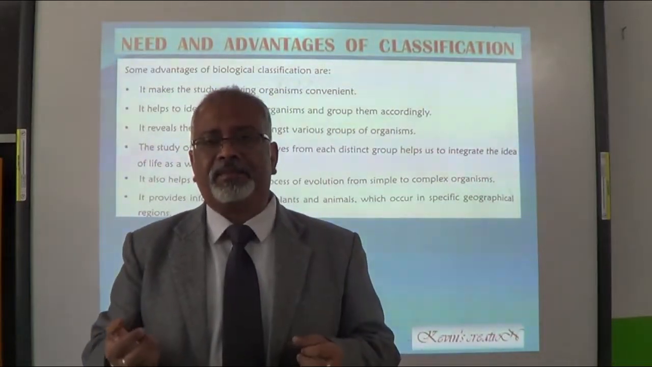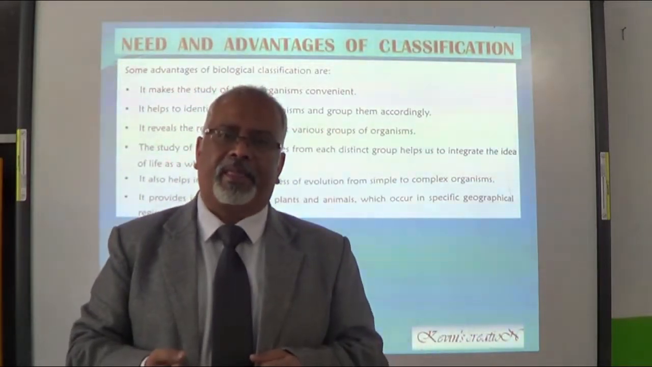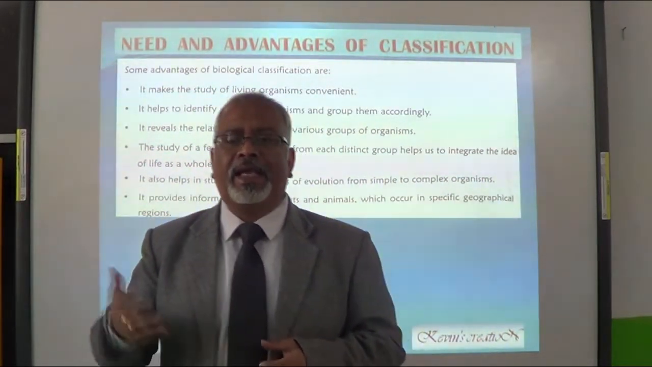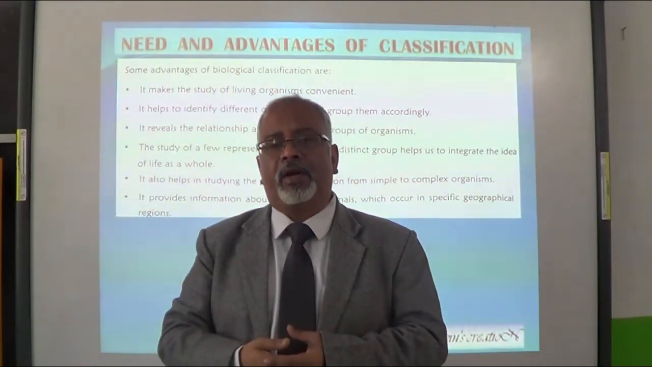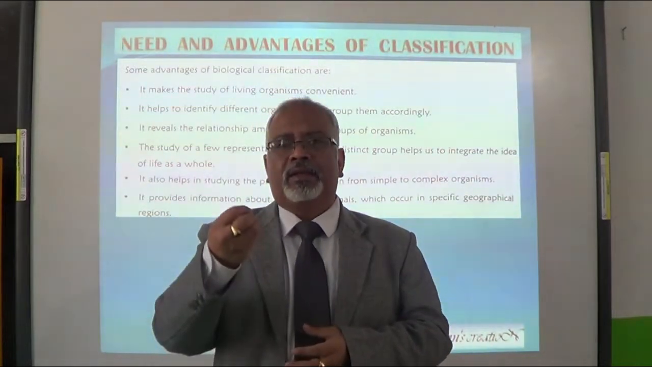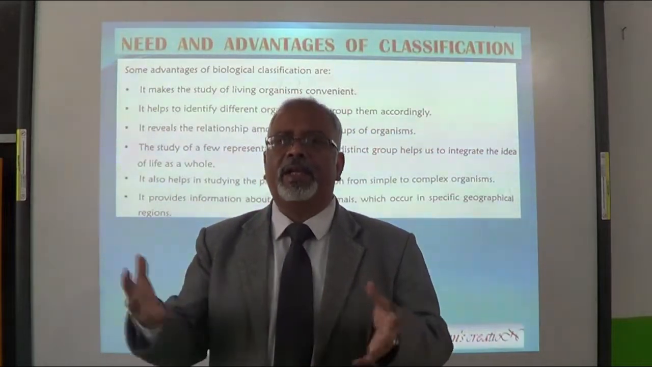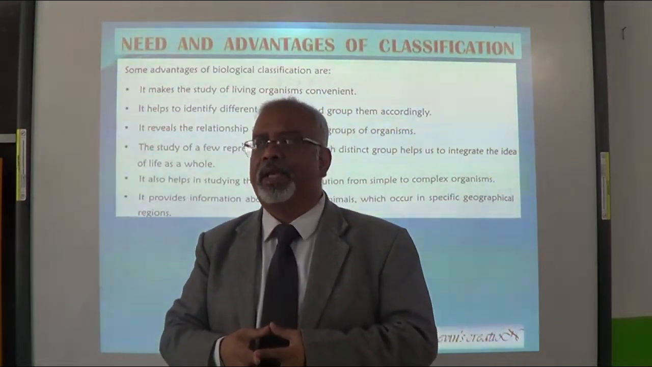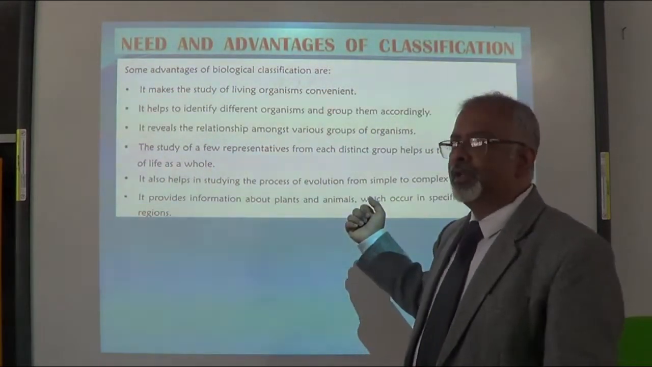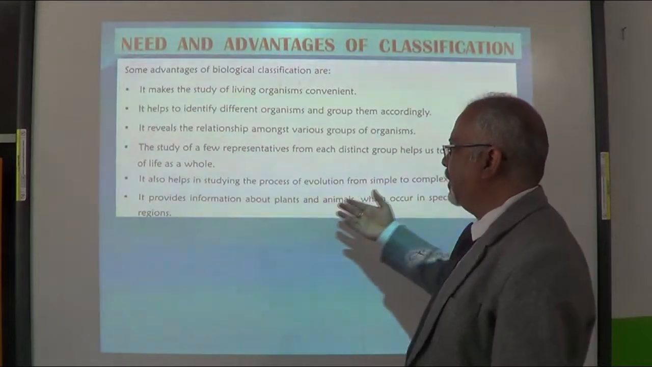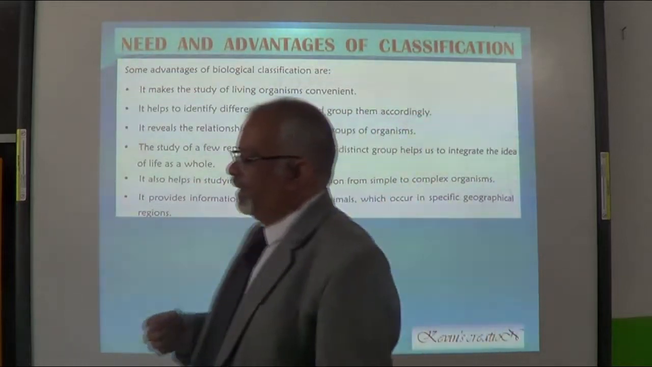Science says that in the beginning only the simpler organisms were there. And slowly, as they evolved, they became complex. It started maybe with microorganisms, organisms with very few cells or maybe one cell, and then slowly they developed, became complex, became multicellular. So it talks about evolution also, and the last one, it provides information about plants and animals which occur in specific geographic regions.